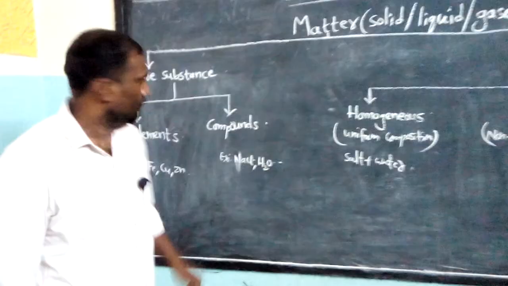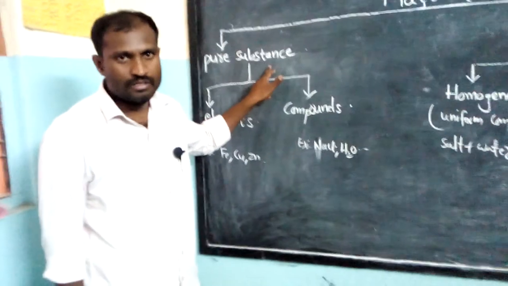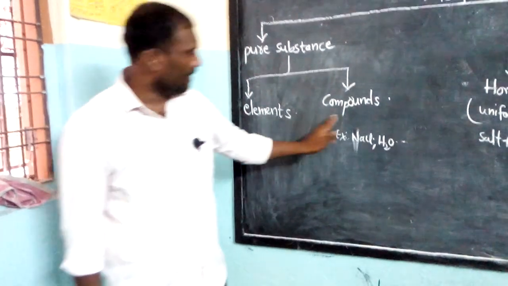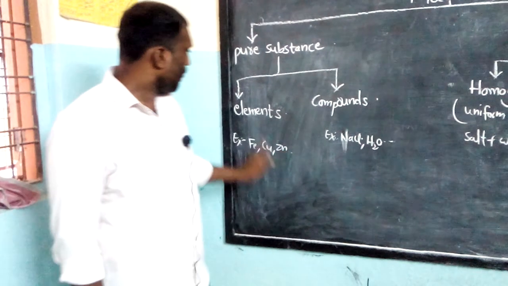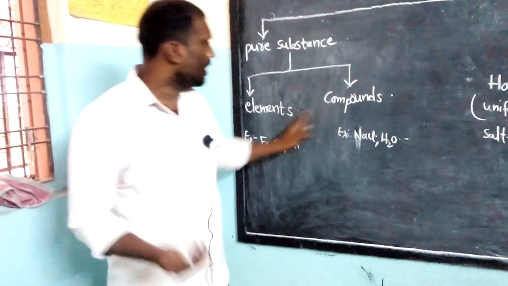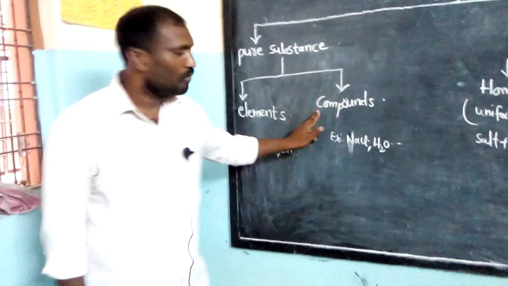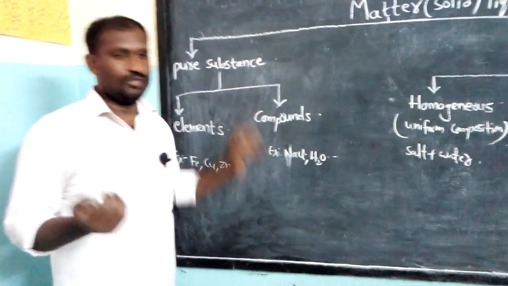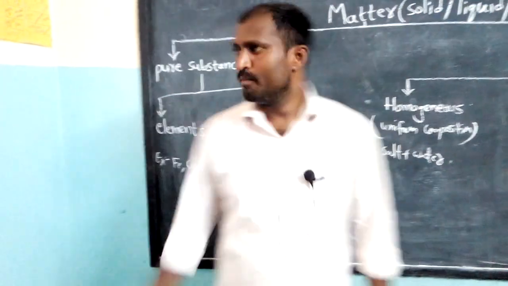Pure substances are of two types: elements and compounds. So again, what is an element and what is a compound? Whether it is an element or a compound, both are made up of molecules. So children, how can we define a pure substance?